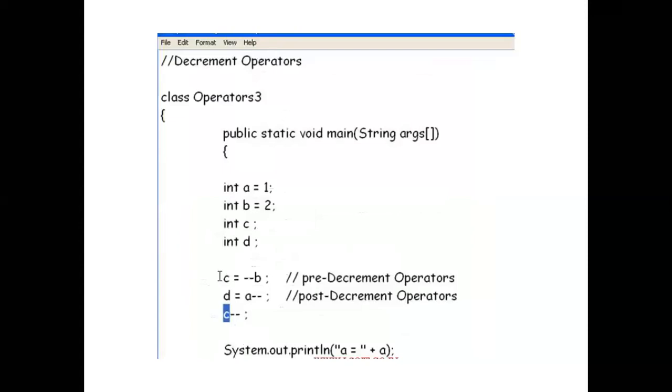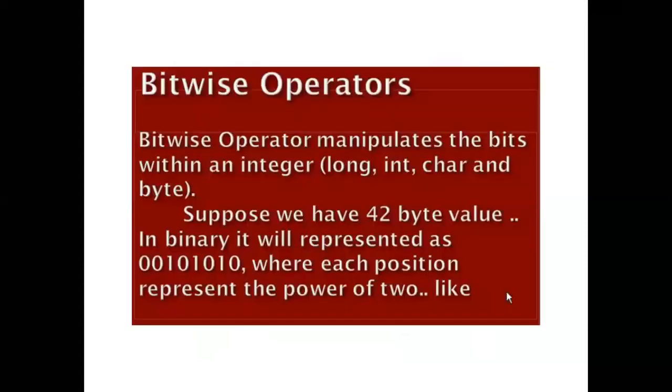Again, the decrement operator: in a similar way you can use the decrement operators. Now another type of operators are called the bitwise operators. A bitwise operator manipulates the bits within an integer, long, short, character, and byte. Suppose we have the byte value 42; in binary it will be represented as 00101010, where each position represents a power of 2. You are already aware of this number.